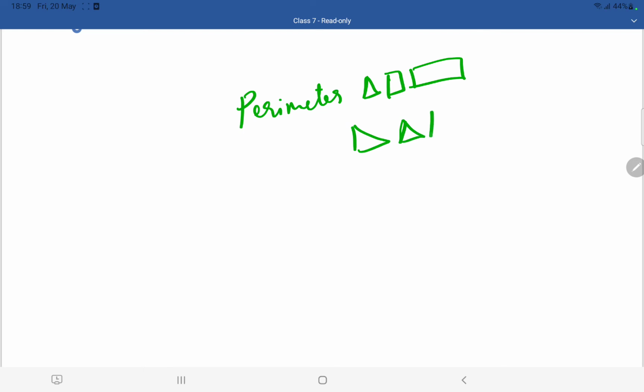So for now, what you need to know is the perimeter of triangle, square and rectangle. The different types of triangle I told you, right? Three types are there: equilateral, scalene and isosceles. You need to know their perimeter, and for square and rectangle. How to derive the perimeter formula, I also told you. But coming to area, you don't need the derivation right now, but just learn the formulas for these three shapes: triangle, square and rectangle.